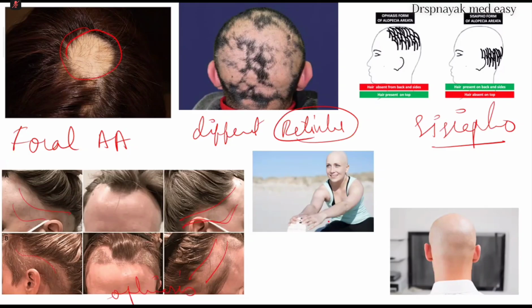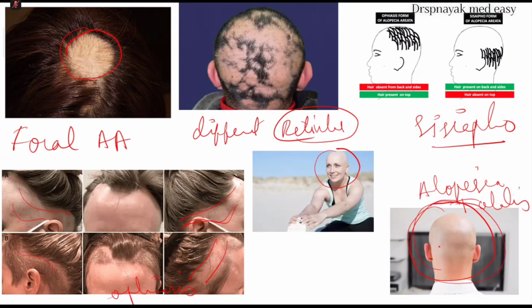Okay, and sometimes the alopecia is seen on the total scalp. You can see here, the total scalp is removed with the hair. That is called alopecia totalis. Alopecia totalis is the condition where the total scalp is absent of hair. That is called alopecia totalis.